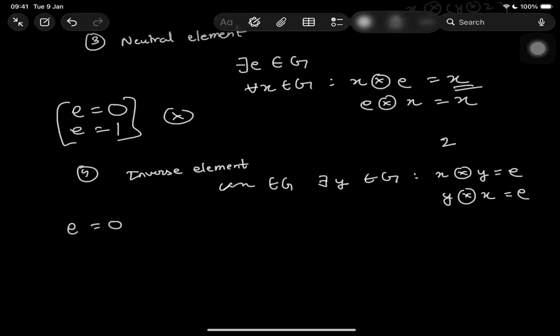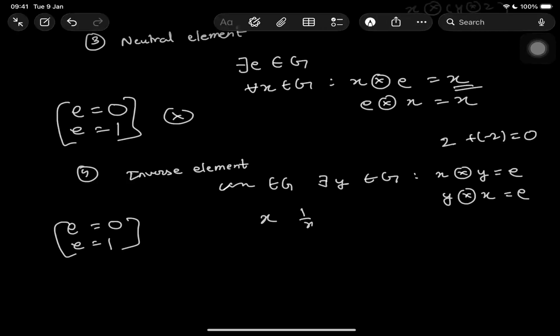The inverse of 2 in addition is minus 2, and 2 plus minus 2 gives 0. If I talk about multiplication, my E will be 1 because x will have an inverse of 1 by x. So inverse doesn't always mean the reciprocal. Inverse is defined on the operation. Only when the operation is multiplication do we define the inverse as the reciprocal of the element.